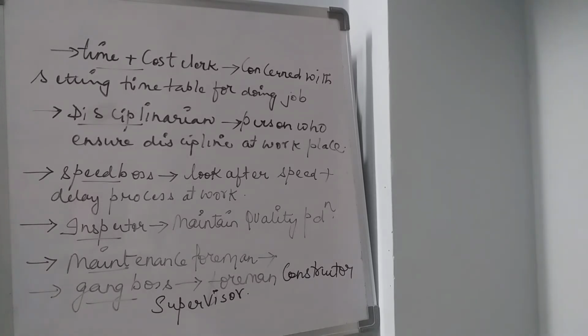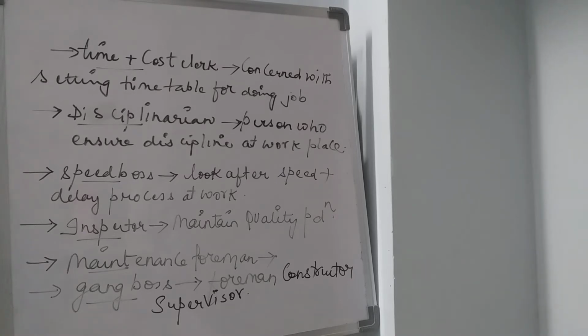Root clerk, he will actually get all the raw materials from the shop dispensary, and each and every sequence and manual arrangement of all the raw materials is undertaken by this root clerk. And this person has to pass over the materials from one place to another place also.